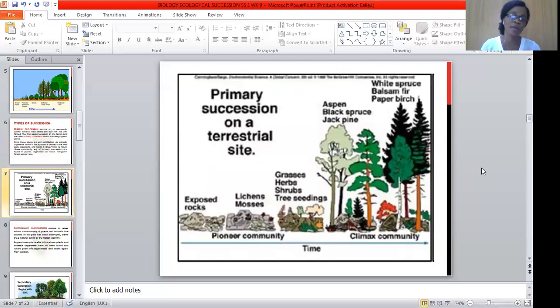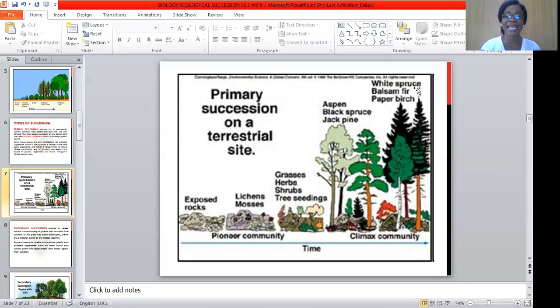This is a picture representing a primary succession on a terrestrial site. The first thing you will see are the exposed rocks and lichen, which we refer to as the pioneer community. They are the first inhabitants of that community. Then with time, you will see different types of trees growing in that community until a climax or stable community is reached. That is when all the trees there are in equilibrium. That is what we refer to as climax community.